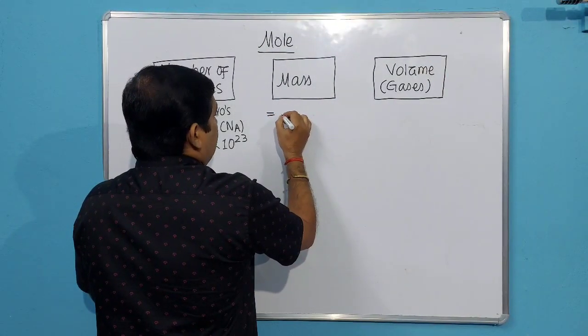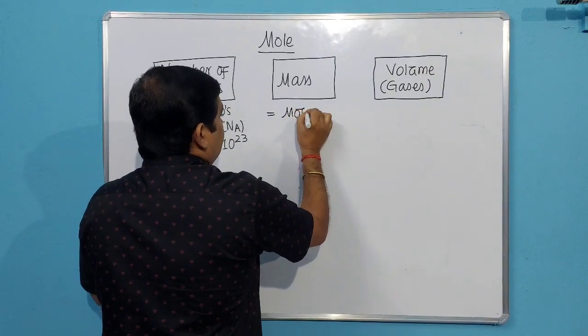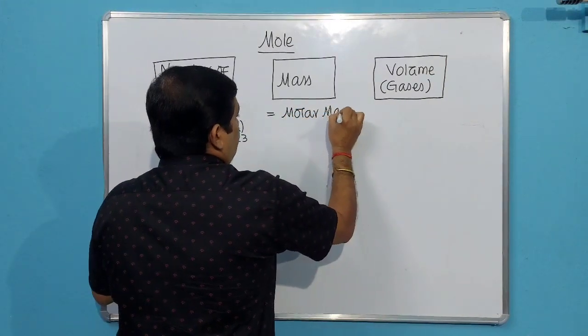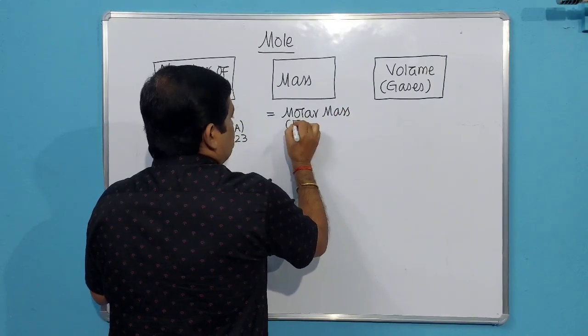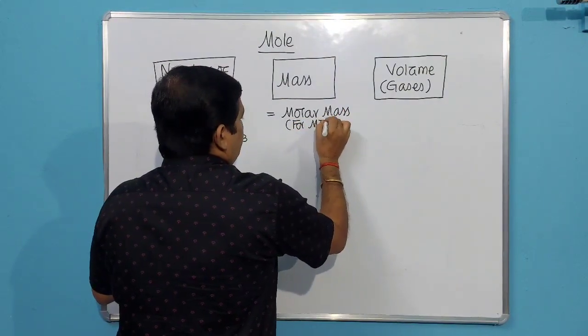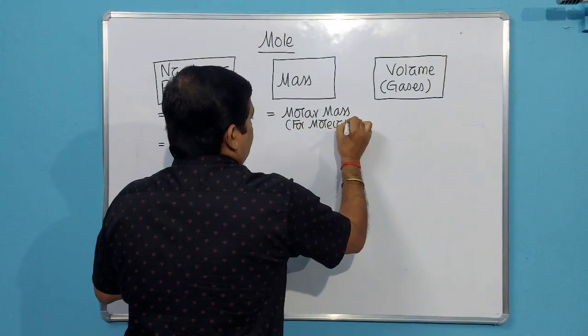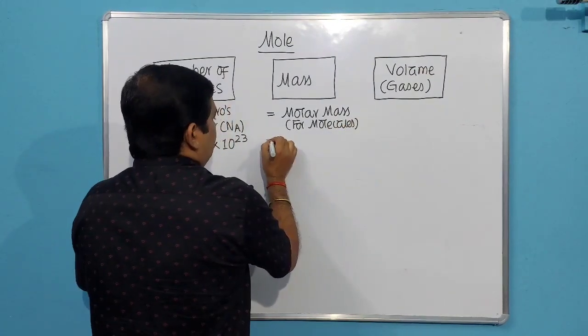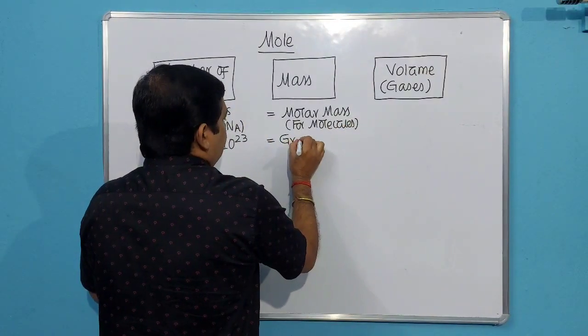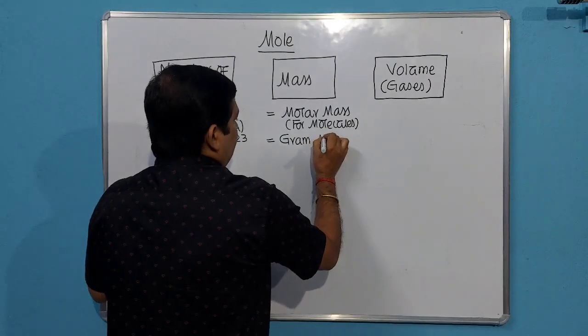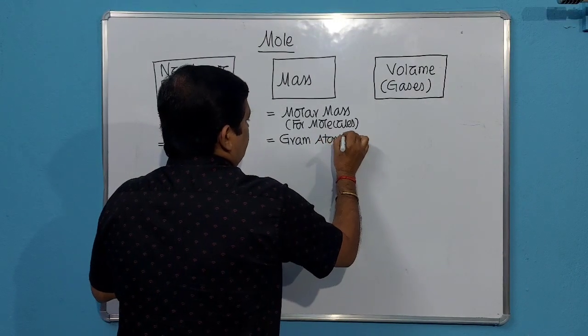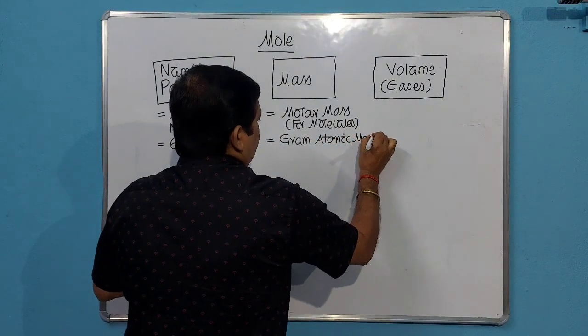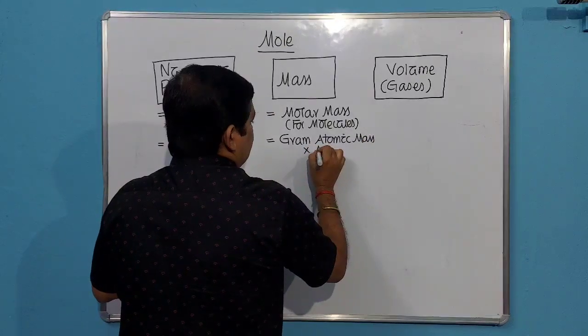Then mass is equal to molar mass for molecules, or gram atomic mass into atomicity.